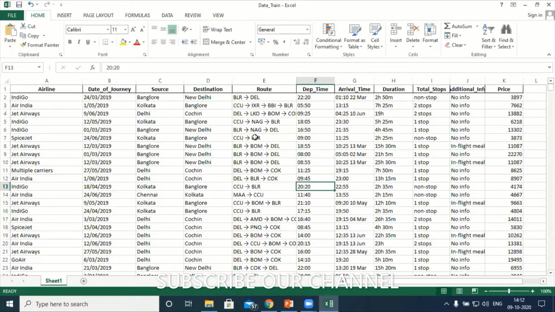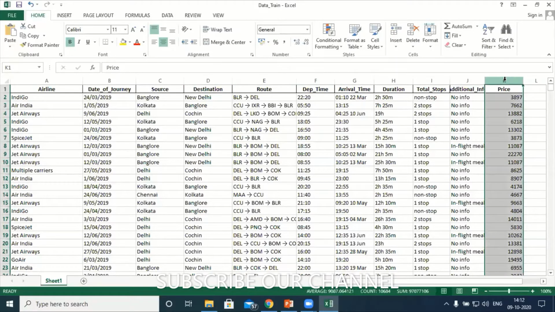So I'll consider all these columns as my x value, my independent values, and price is the y value. Understood?